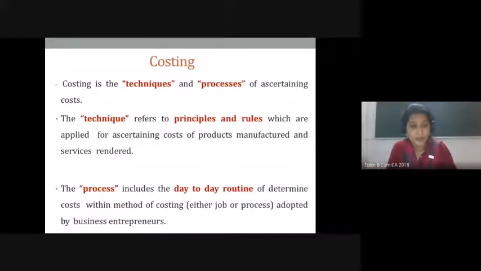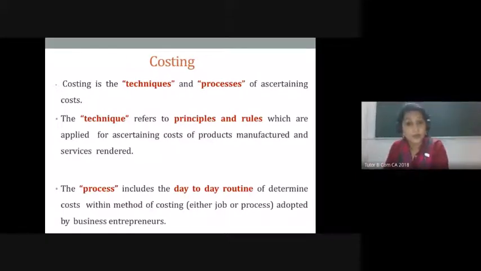If you look at the back of the medicine strip which you buy, you can see the batch number. So it is understood that their production is not happening in single units. Production is happening in batches. So the cost ascertainment for that industry would be different from that industry where production happens in individual units.